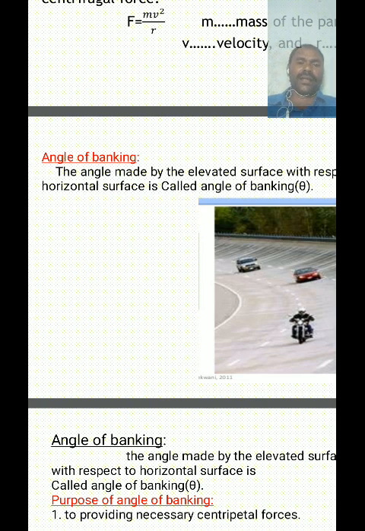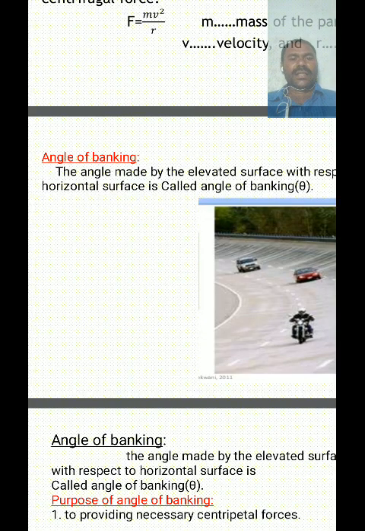So for a banked surface, if any road or horizontal surface faces a sudden curve, at the sudden curve the surface of the road is elevated with respect to the horizontal surface.